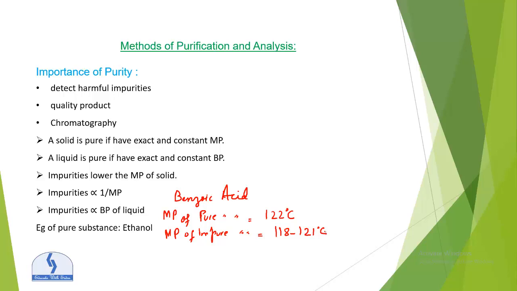It means that a solid is pure if it has a constant and exact melting point, and a liquid is pure if it has a constant and exact boiling point. Here we see that impure benzoic acid does not have an exact and constant melting point.